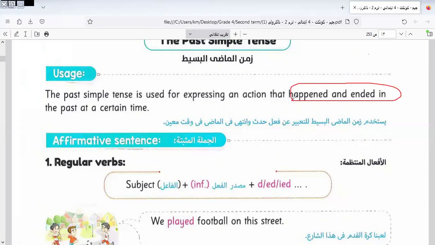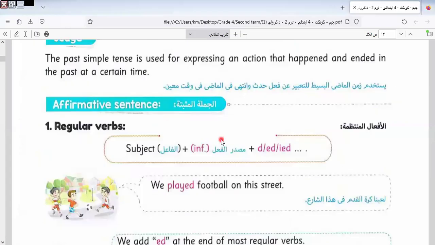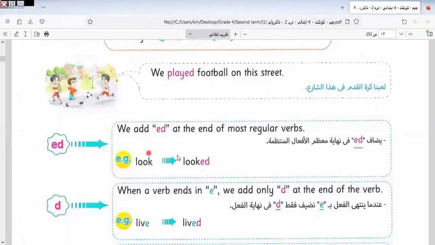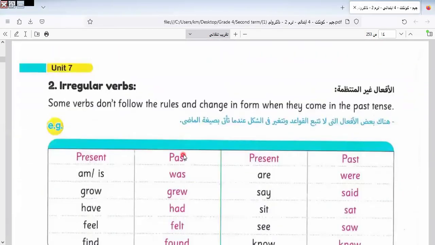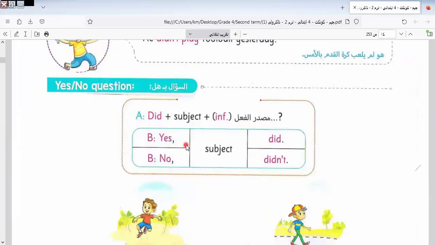As we know, we have verbs that add ed and verbs that change completely. When we ask a yes/no question with this type of verb, what can I do? I put did, and we return the verb to the stem form. Like what? Did you go?